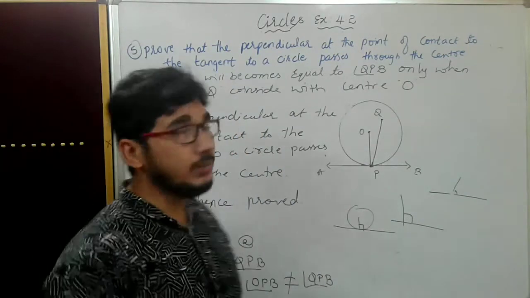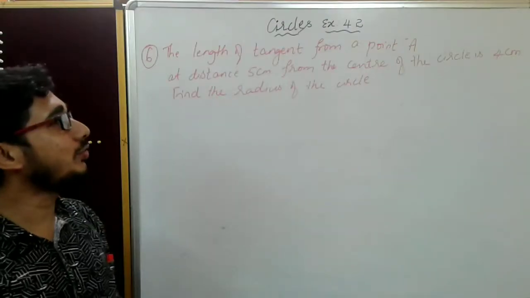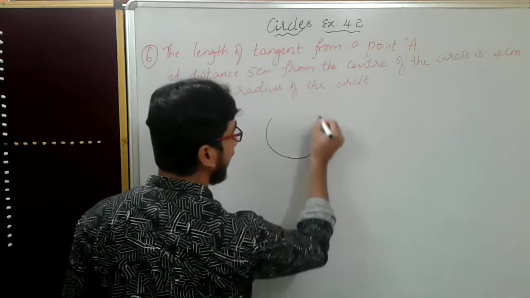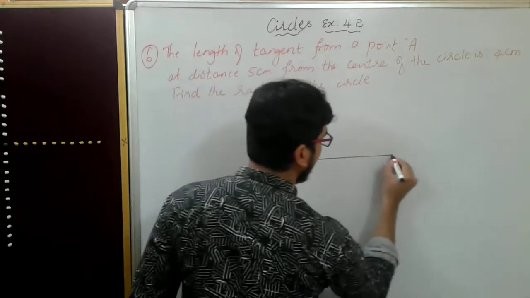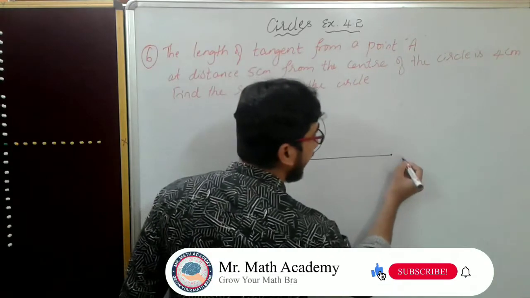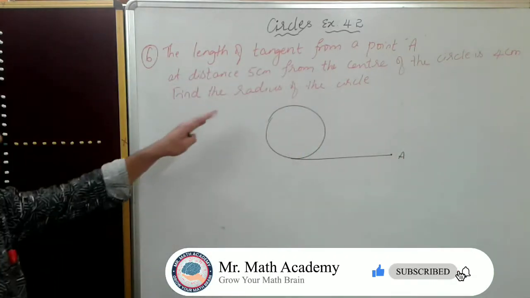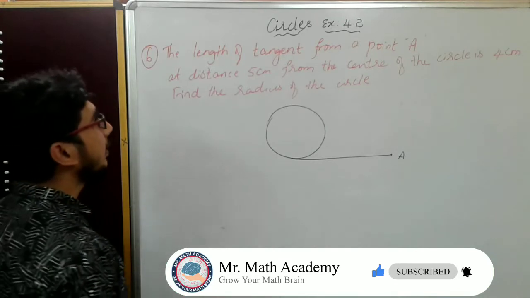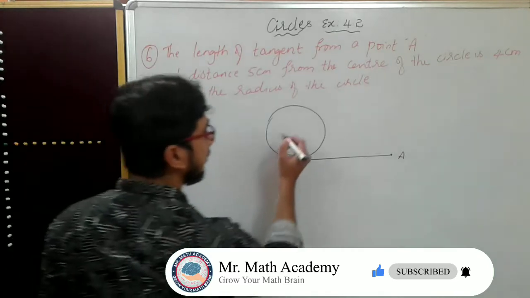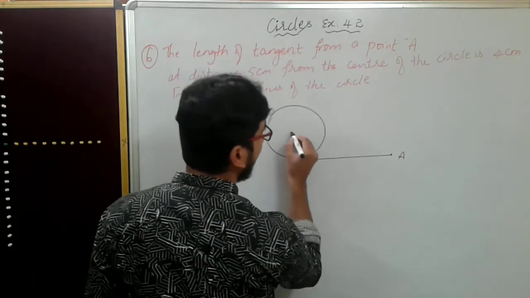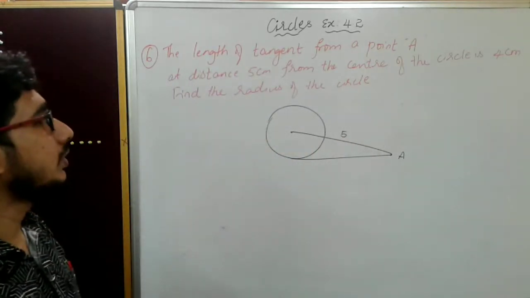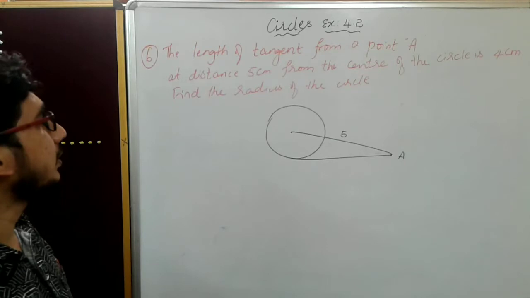We'll go for question number 6. The length of tangent from a point A, at a distance of 5 centimeters from the center. See, this is the center, this is 5 centimeters. The length of the tangent from the point A to the circle is 4 centimeters. Find the radius of the circle.